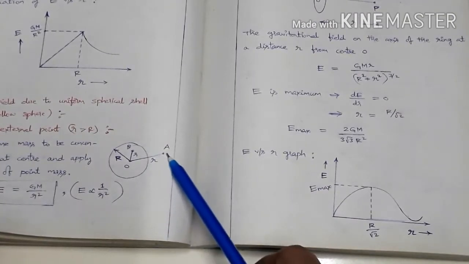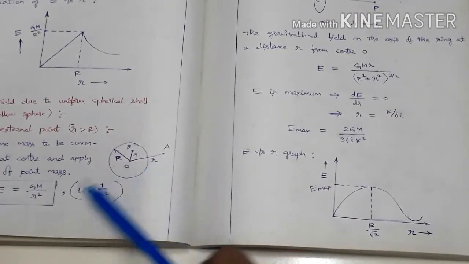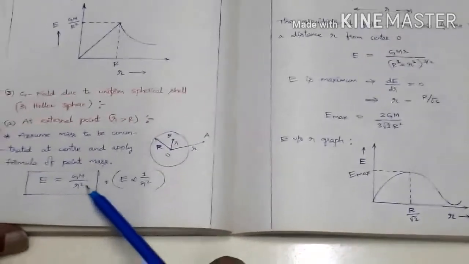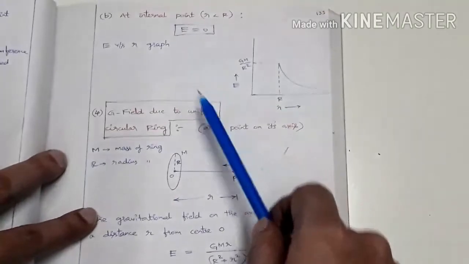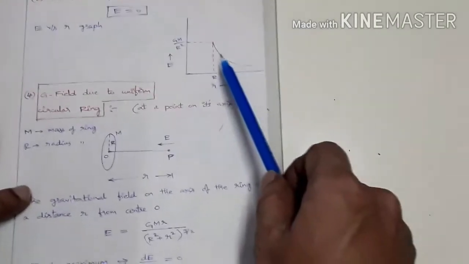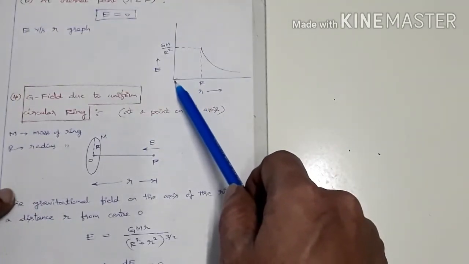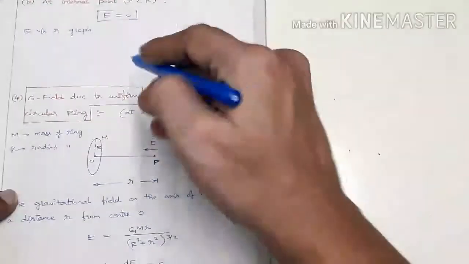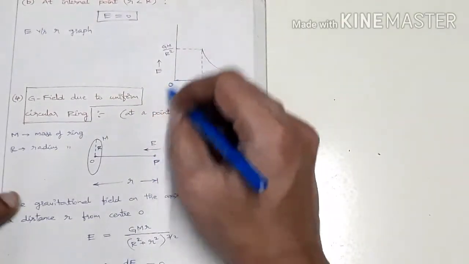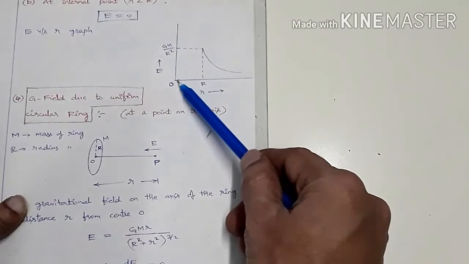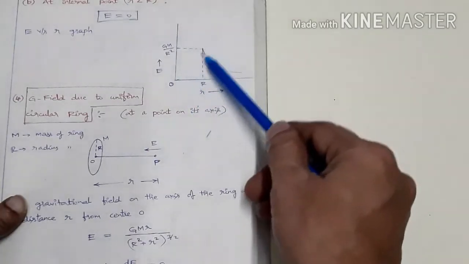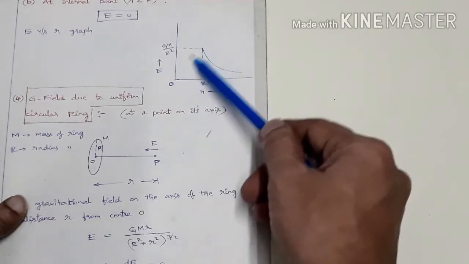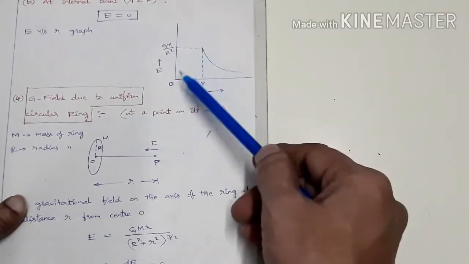So outside the sphere or on the surface of the sphere, E will be GM by r square, the original formula. But inside the sphere it is 0. Got it? Next one is, see the graph here. From the center of the sphere 0 to the surface of the sphere, there is no graph. So what is the case here? No graph means what? Here this value is 0.